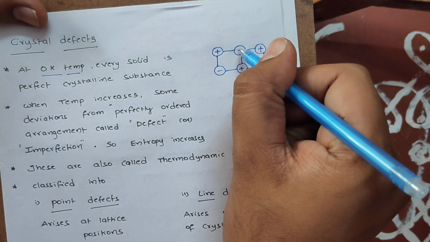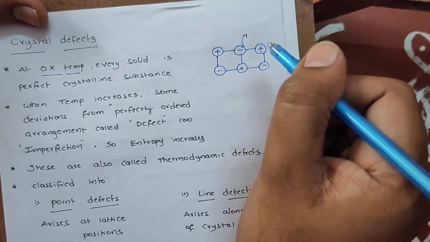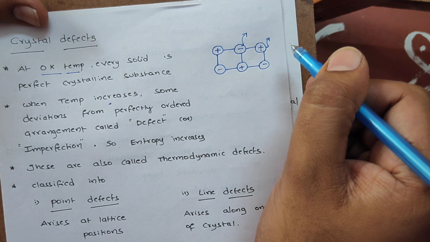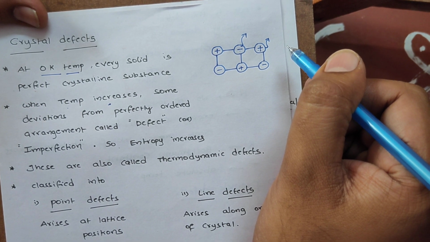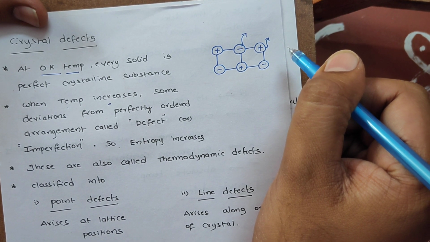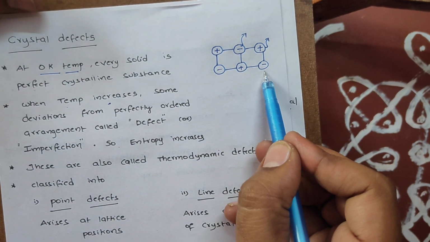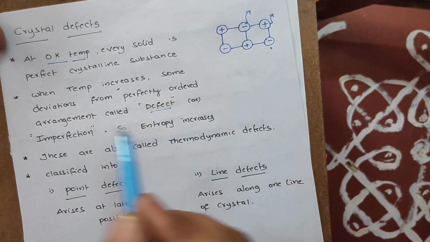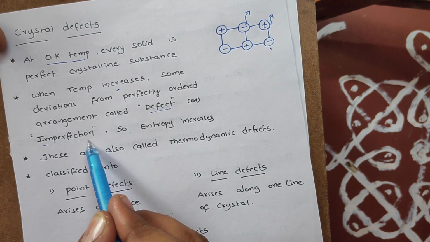Just imagine, this Cl minus escapes from the lattice position, or this Na plus ion escapes from the lattice position. Okay, so we found some ions are missing from their respective lattice positions, which creates the defect. Students, are you recorded? Or this is simply called imperfection.